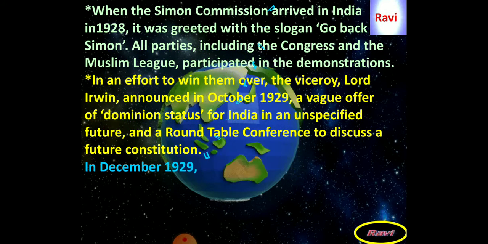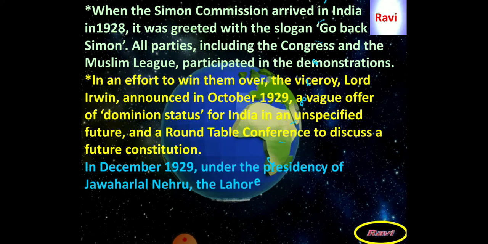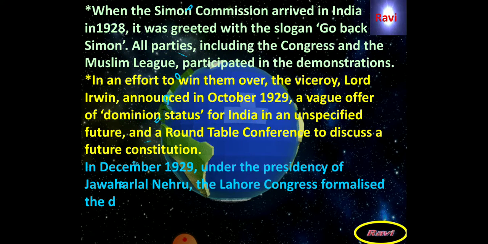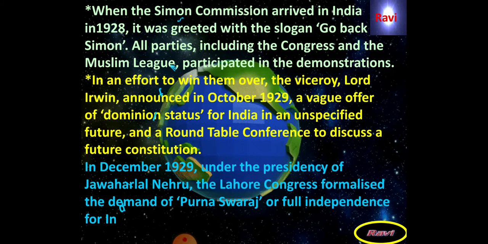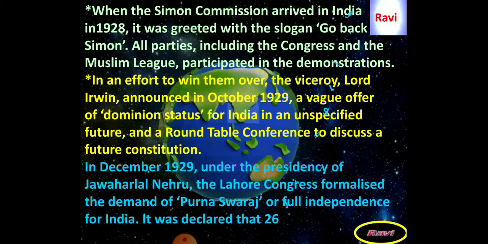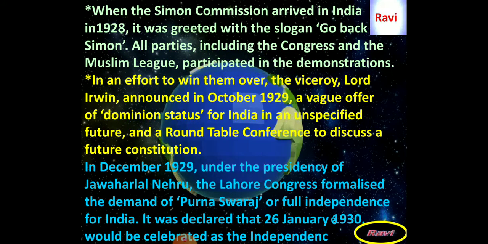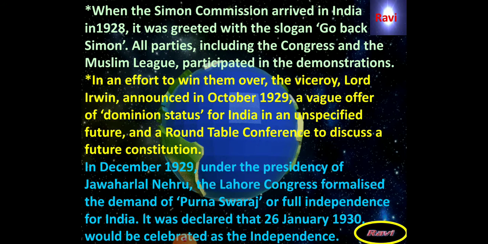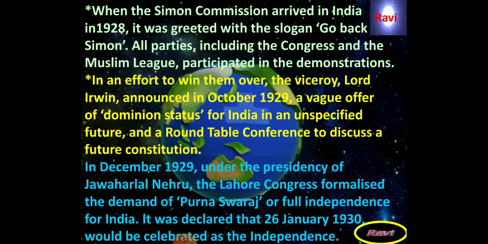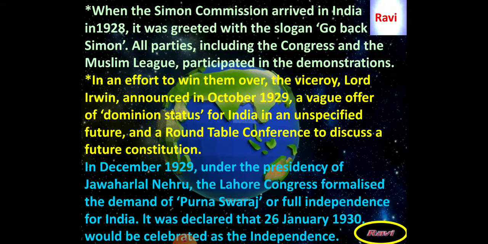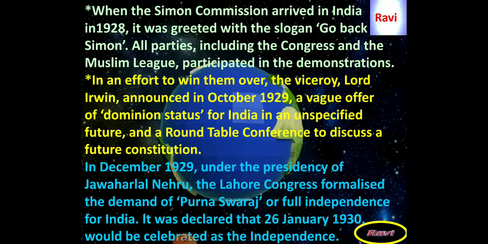After this, when Indians opposed the Simon Commission, India was under the control of Viceroy Lord Irwin, and he announced in 1929 that India would get dominion status, unspecified, and that roundtable conferences would be held in London, in which the formation of the constitution of the Indian government would be discussed.